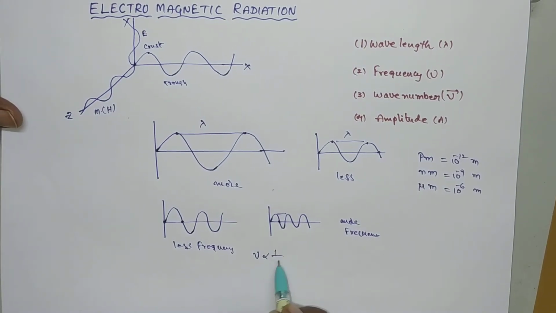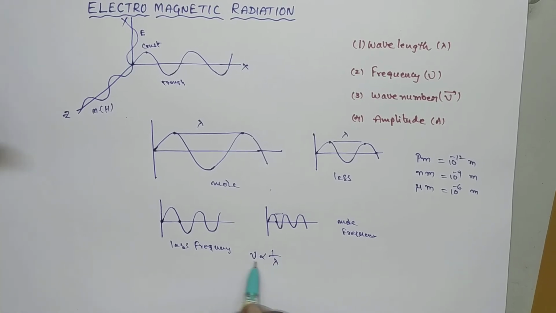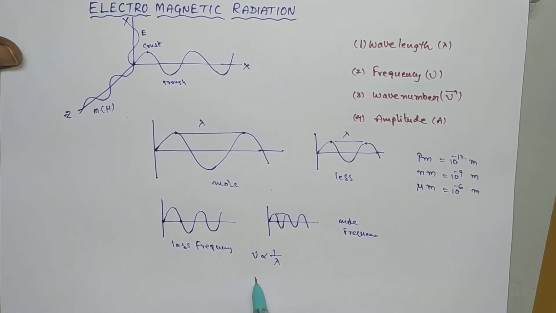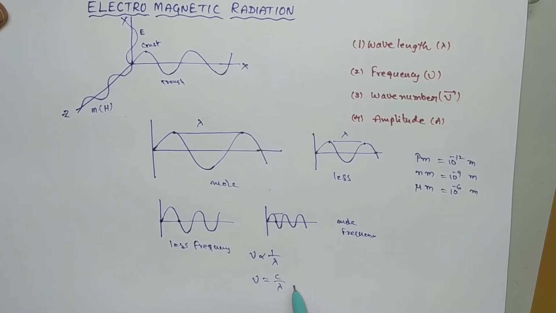So frequency is directly proportional to 1 by lambda, that is, inversely proportional to lambda. So nu is equal to some constant c by lambda, where c is called the constant.